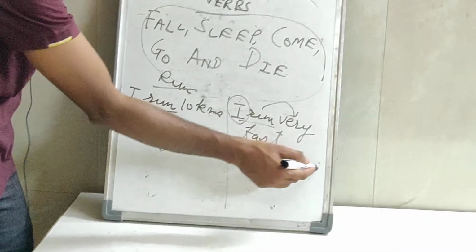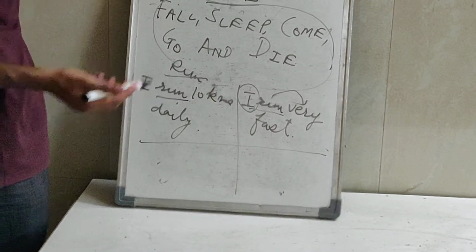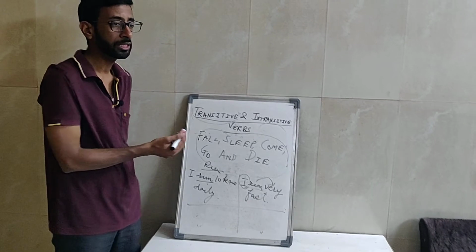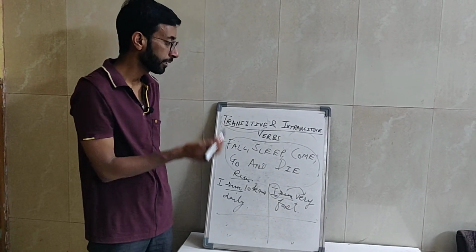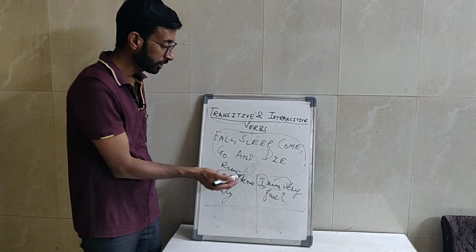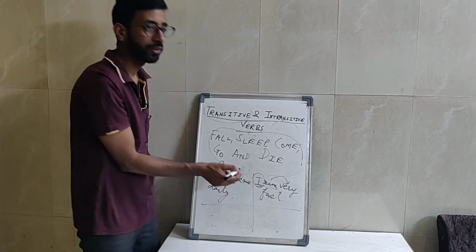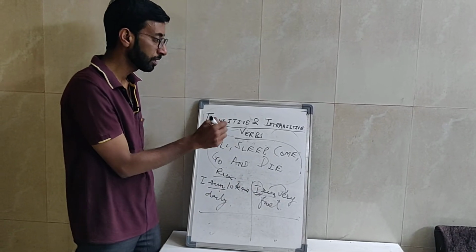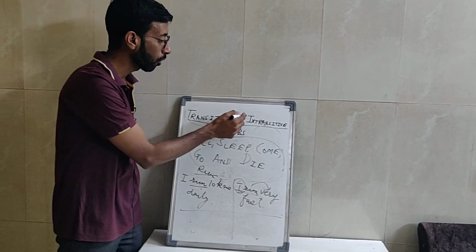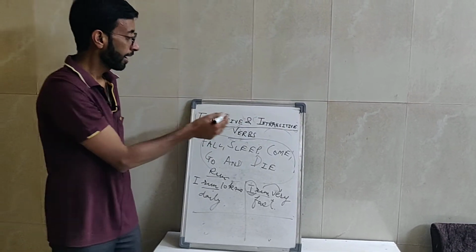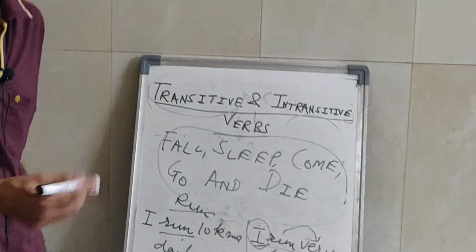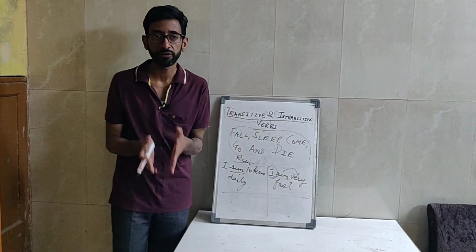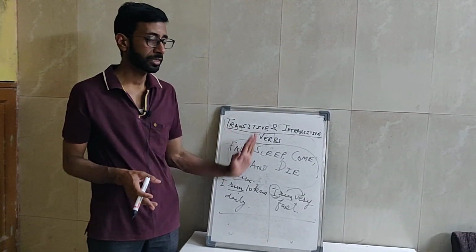So we can say again that a transitive verb is a verb that passes over from subject to object, or simply which answers the question who and what. And an intransitive verb is that verb in which the action of the verb is completed by the subject, or in other words, a verb which does not need an object. And if we want to do the questions related to active and passive voice correctly, we must understand the difference.